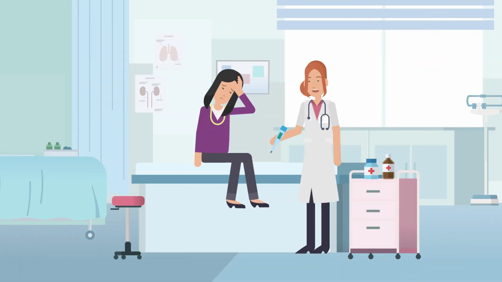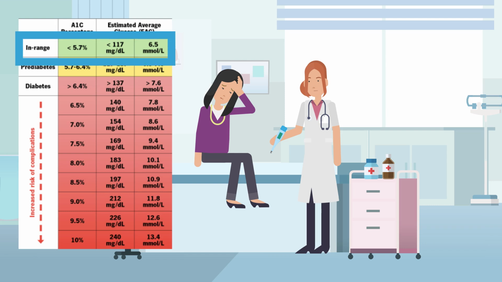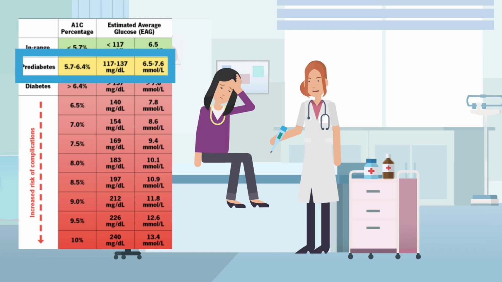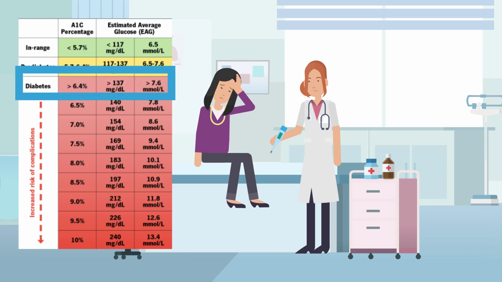Doctors also use the A1C test to check your average blood sugar over the last 2 to 3 months. A normal A1C is below 5.7%. Prediabetes is 5.7 to 6.4%, and 6.5% or higher might mean diabetes.